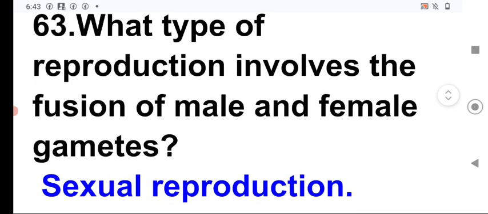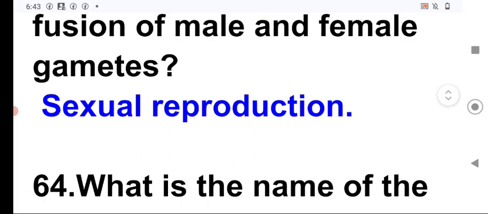The fusion of male and female gamete produce zygote, and it is the chief characteristic of the sexual reproduction. So here, reproduction involves the fusion of the male and female gametes is known as sexual reproduction. Whereas in the asexual type of reproduction, we have discussed that no gamete formation, no fertilization, and no union of the male and female gametes take place.